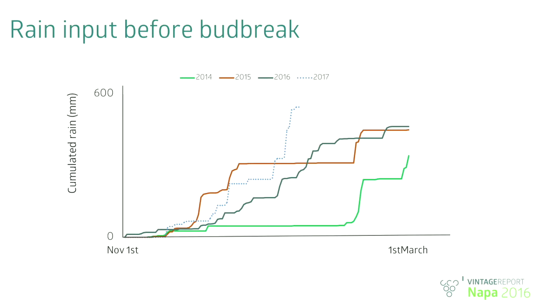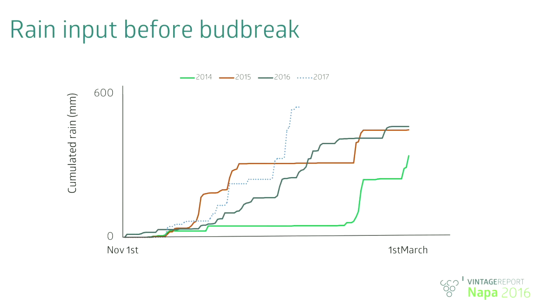So you can see at the bottom the green line is actually the typical drought of 2014, which we will see has had some carryover effect all along the season. The red one is 2015, and you see at the end of the graph towards your right that the red and the gray are actually joining each other. It simply means that the total amount of water refilling the root reservoir before was similar.